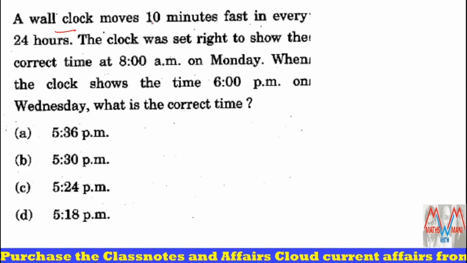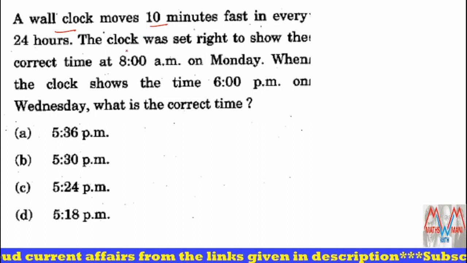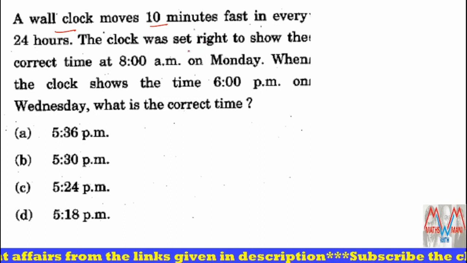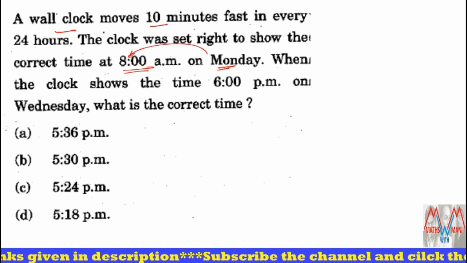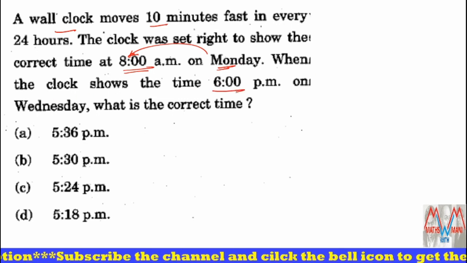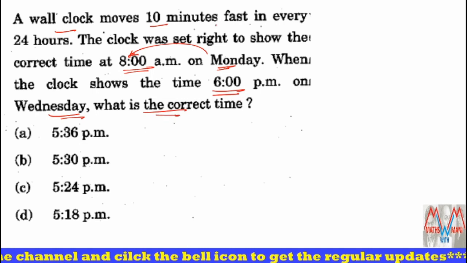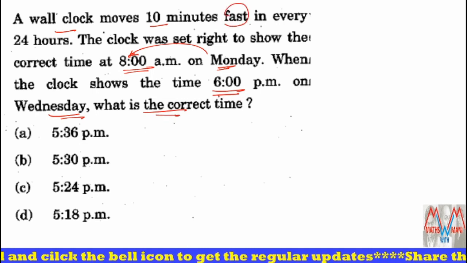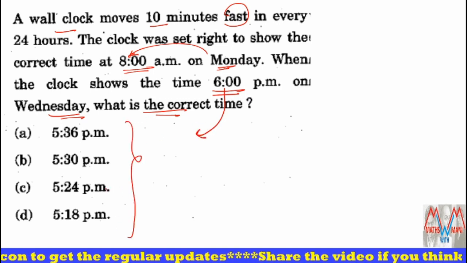A wall clock moves 10 minutes fast in every 20 hours. That means for every 20 hours, it moves 10 minutes fast. And the clock was set right to show the correct time at 8 a.m. on Monday. On the Monday morning, 8 o'clock, it was set to the right time. And when the clock shows the time 6 p.m. on Wednesday, what is the correct time? Since it is fast, the correct time should be less than 6 p.m.